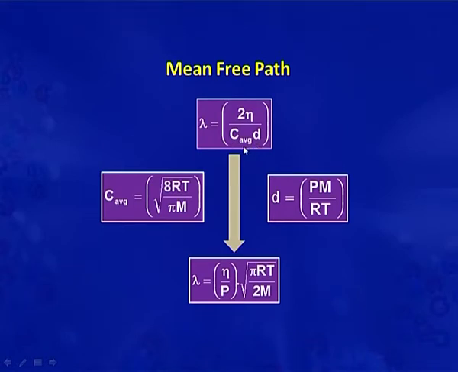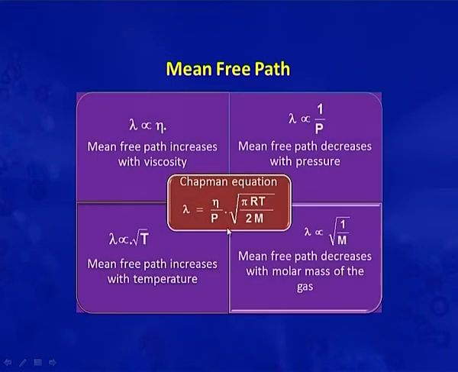We can also write this equation in terms of pressure. As we know, the expression for C average is root 8 RT by pi m, and for density it is P m by RT. So, we can write lambda equals eta by P into root pi RT by 2 m. This is the Chapman equation in terms of pressure.